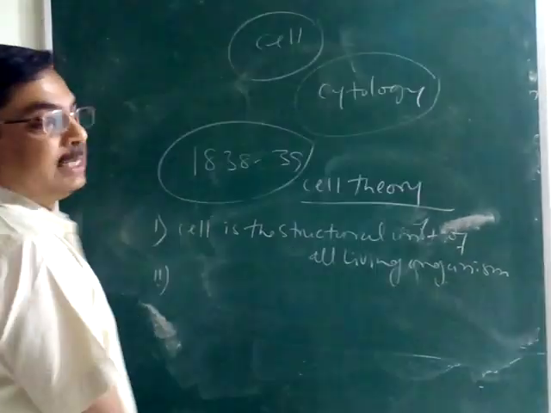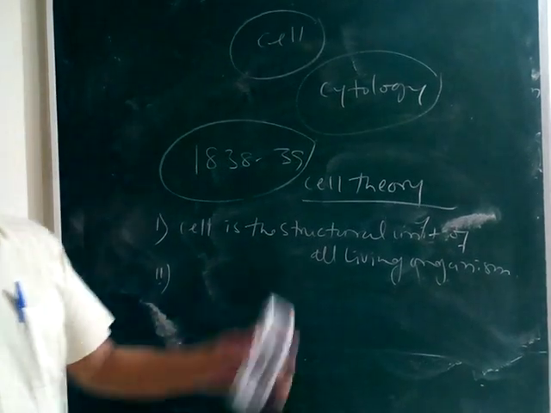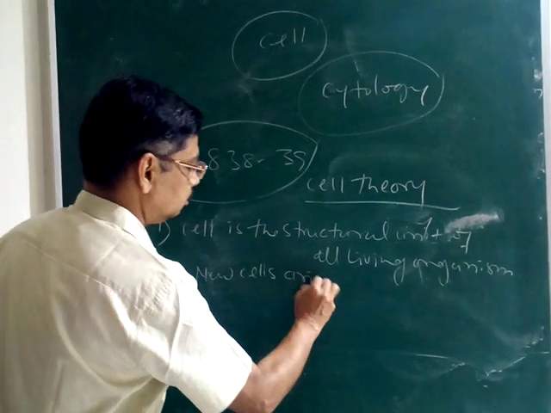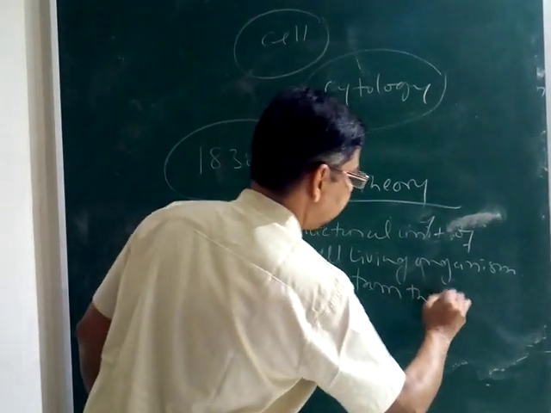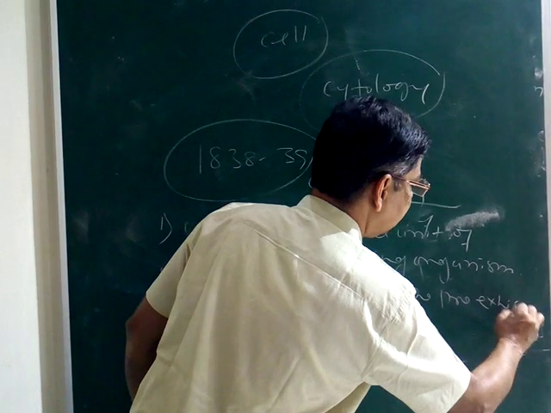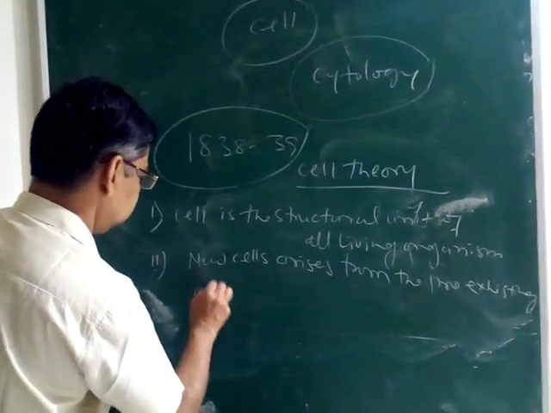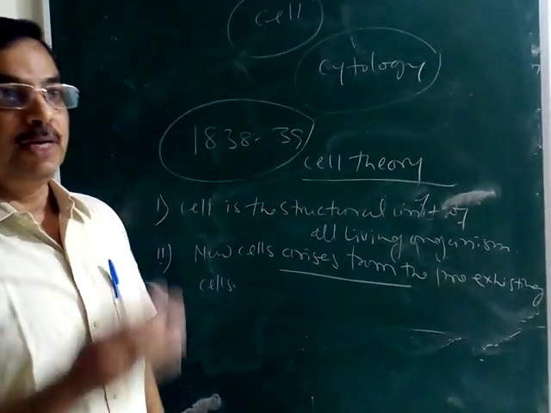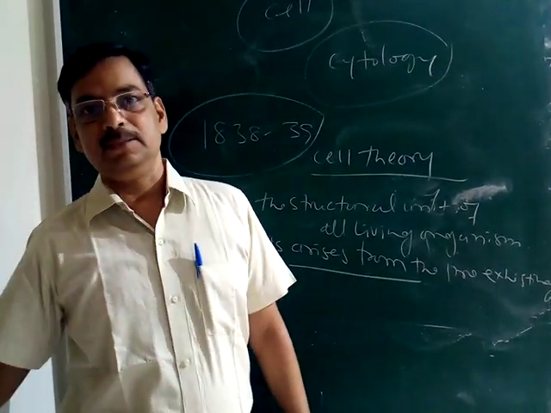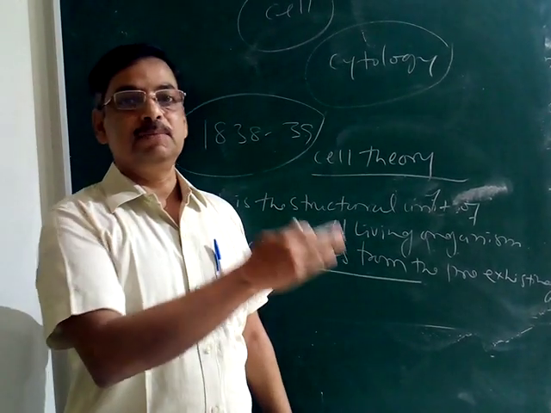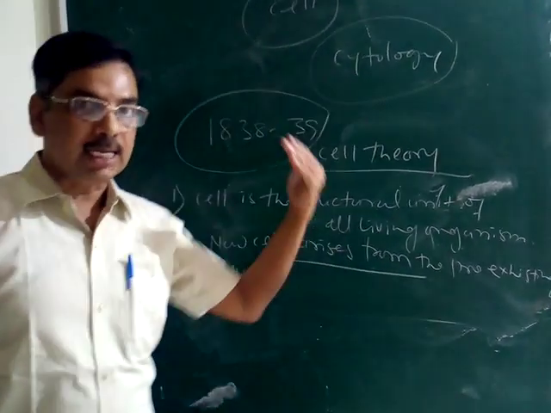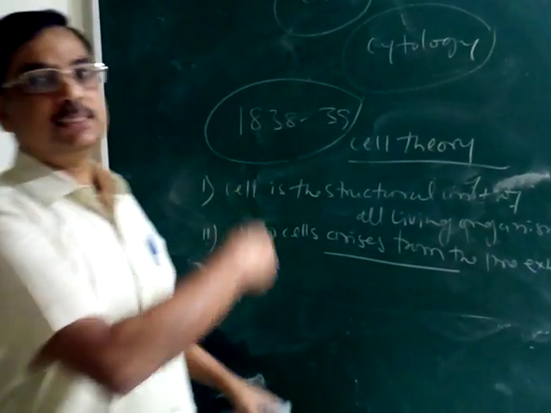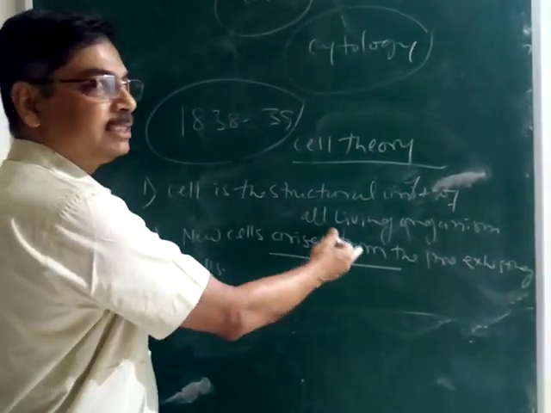Second, he said that new cells arise from the pre-existing cells. How does it arise? By the process of division. So when one cell divides, it forms other cells. New cells arise from the previous cells, the cells which existed earlier. From these cells, new cells are produced by the process of cell division.